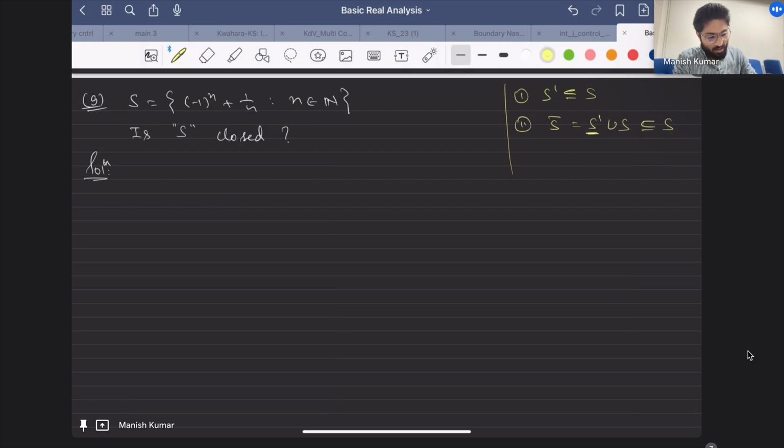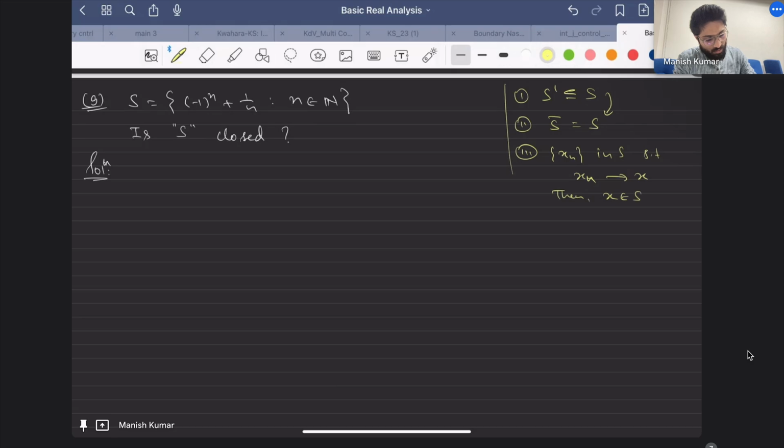The third could be using sequences. Using sequences, what can you say? If I take any sequence xn in S such that xn converges to x, then x has to belong to S. All of these things are analogous.